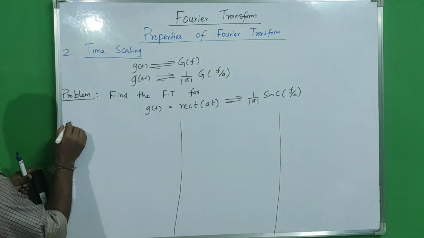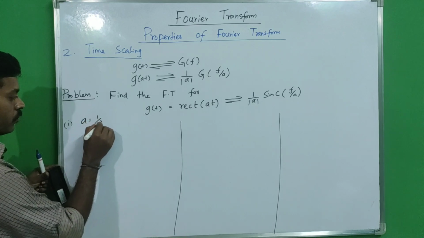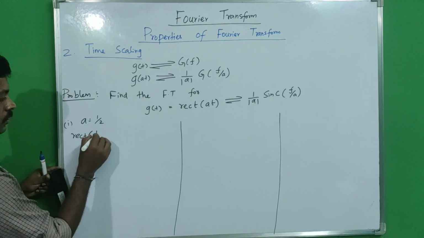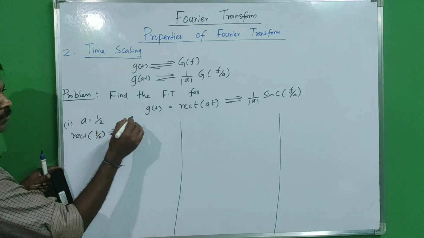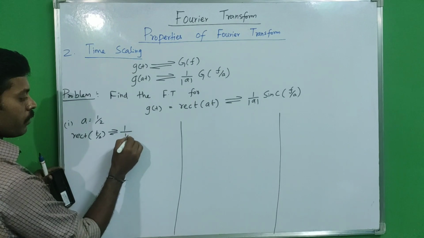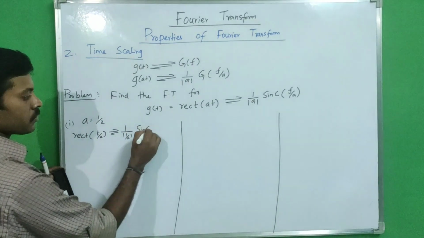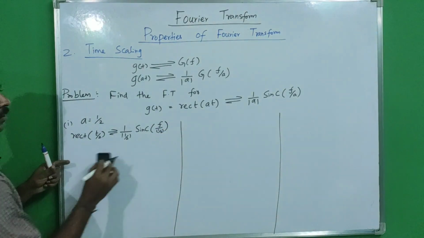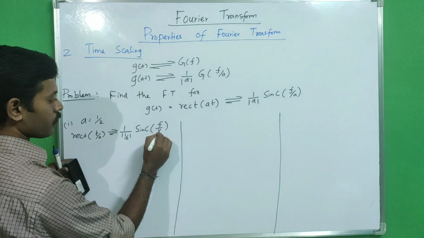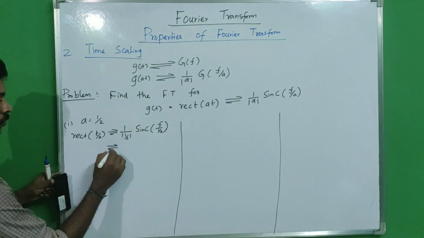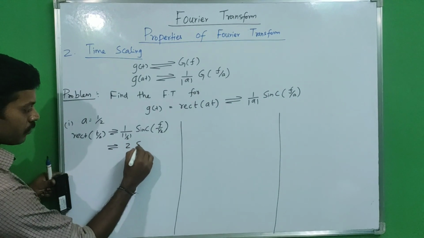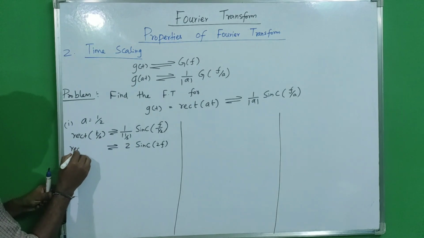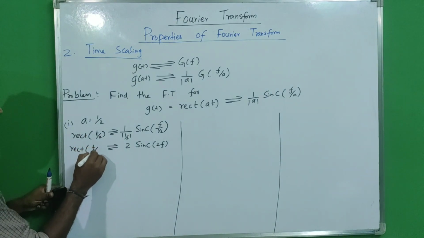First case, we take a equal to 1 by 2: rect of t by 2 has a Fourier transform pair with 1 by 2 modulus, sinc f by 1 by 2. If we solve this one, we will get 2 times sinc 2f, and in time domain we will get rect of t by 2.